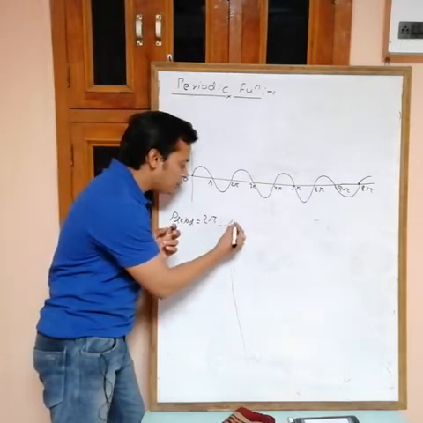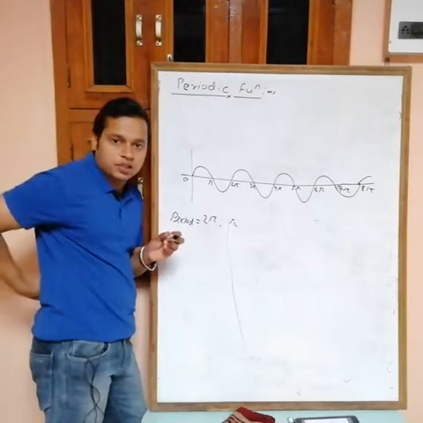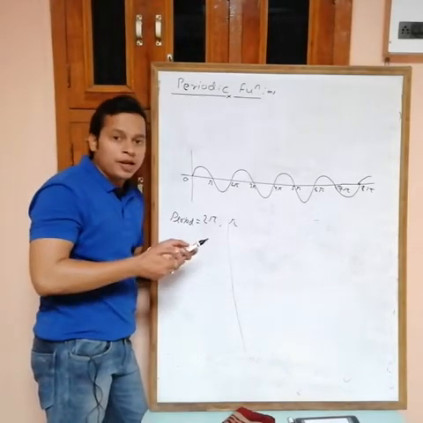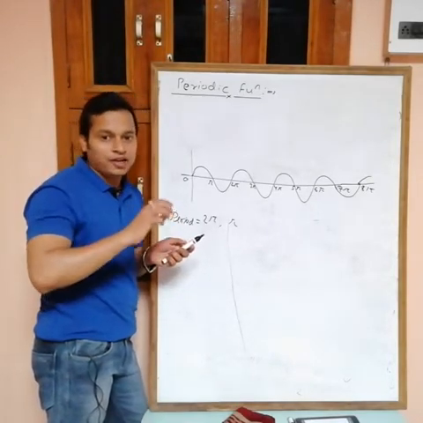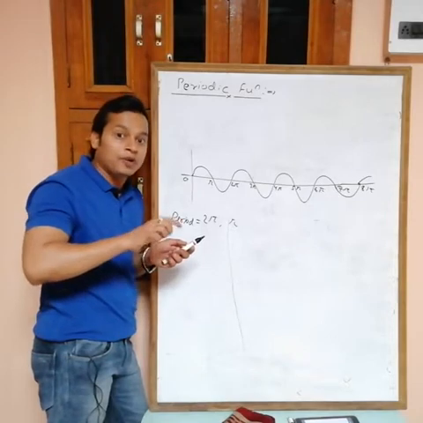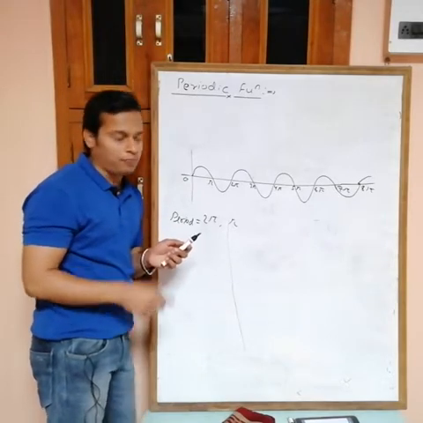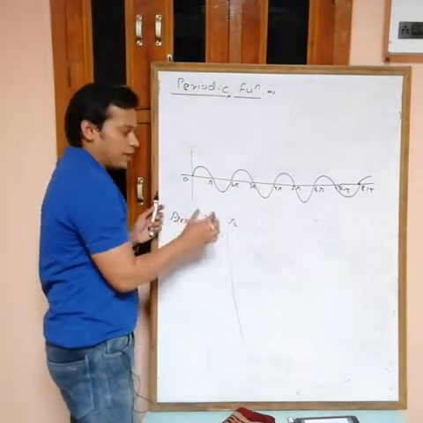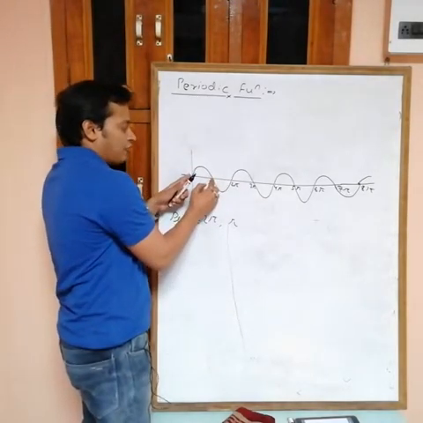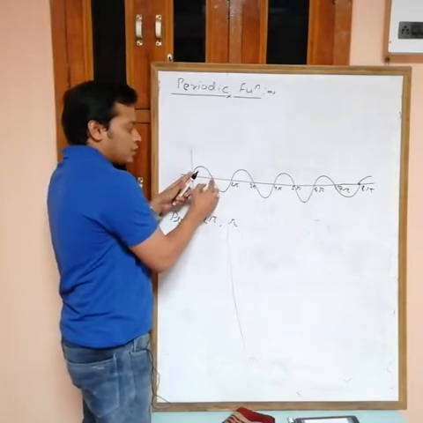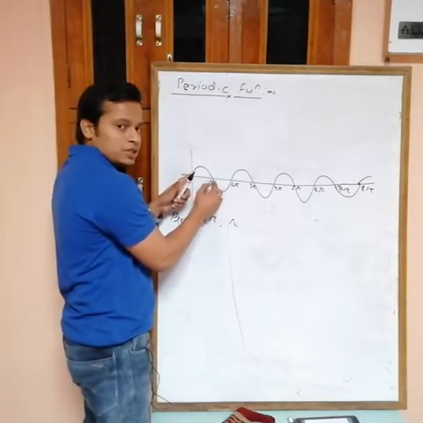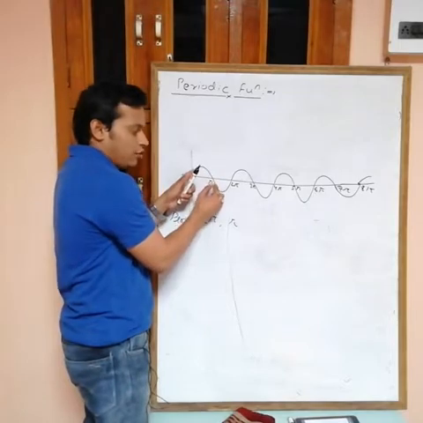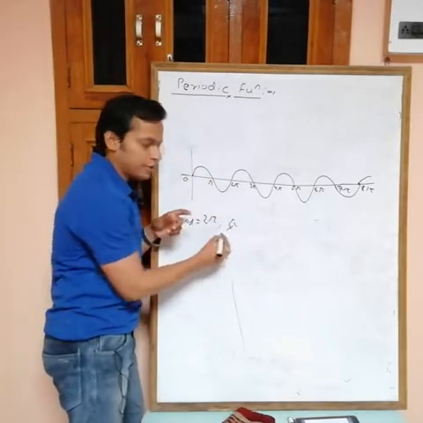Now can I say that pi is the period of this function? Pi will be the period if after every pi interval the graph repeats its value. Now check for pi. Take pi distance, you can take this one or this one because both distances are equal to pi. Suppose I am taking this one. Now see, after this one do we have the same value or not? This one is greater than 0 but this one is downward. So these are not repeated, so pi is not the period.